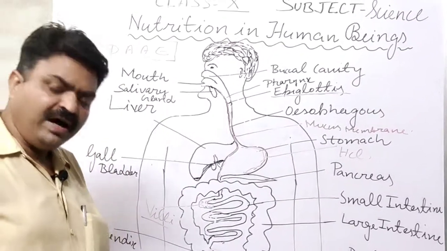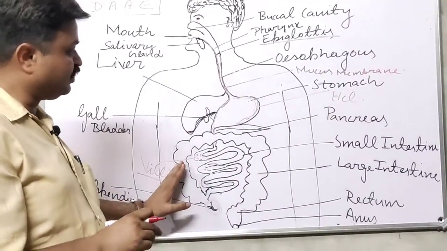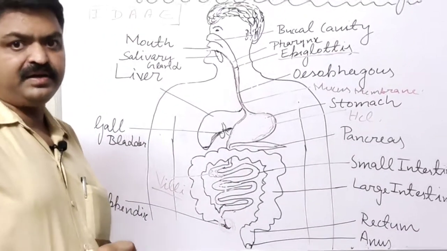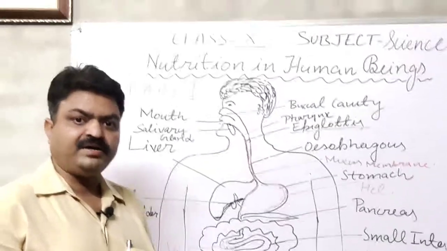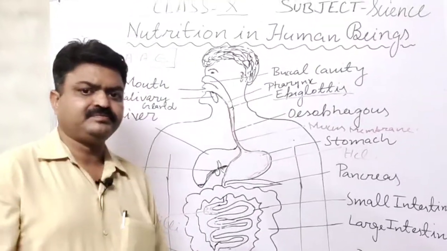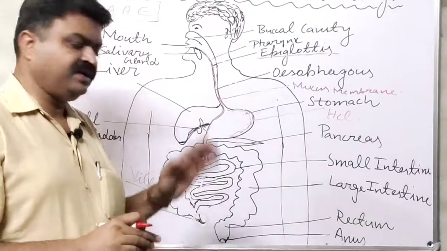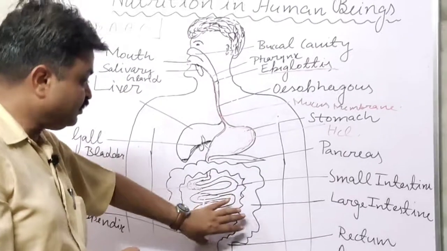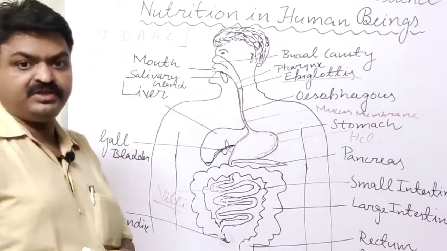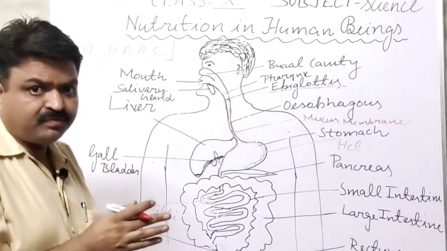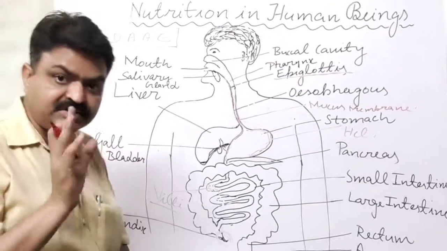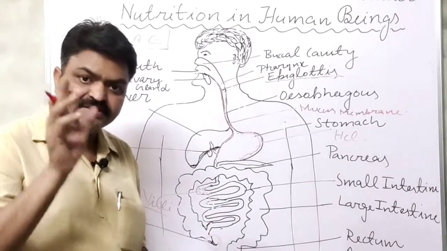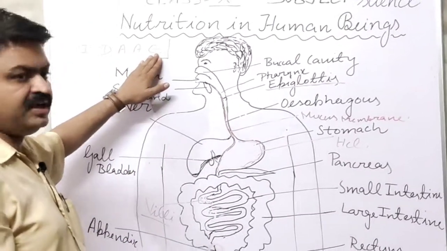After this, the food comes into the rectum, student, and in the rectum again water is absorbed, and with this mucus is released. Yes, student, in the small intestine and the large intestine mucus is also released, from which the waste food is removed by our body via the anus, and this process is known as egestion.